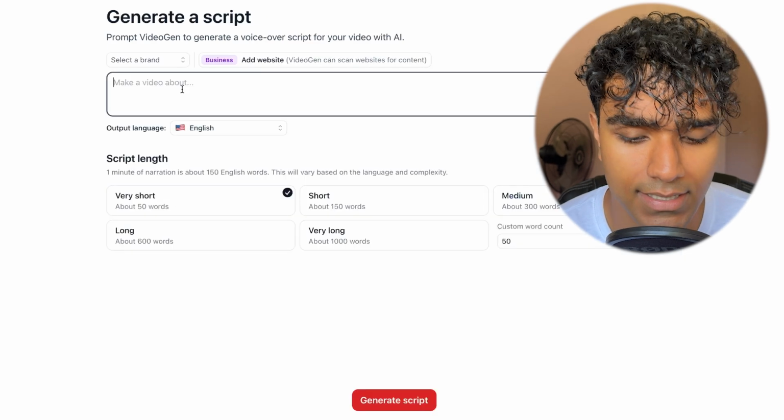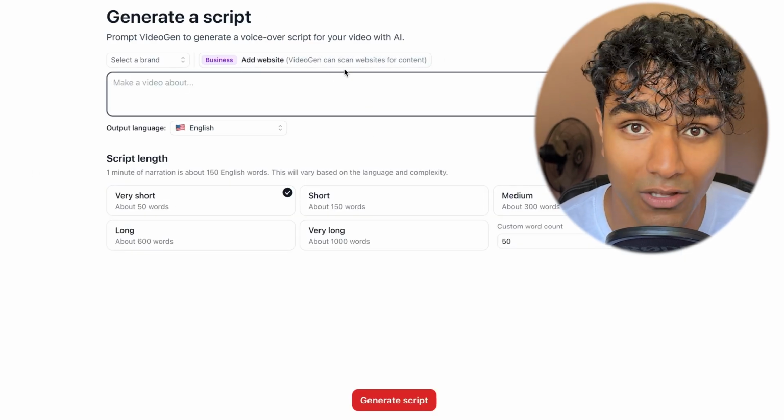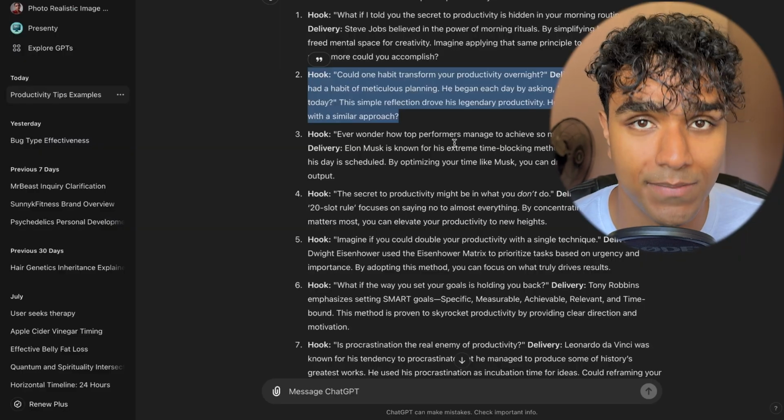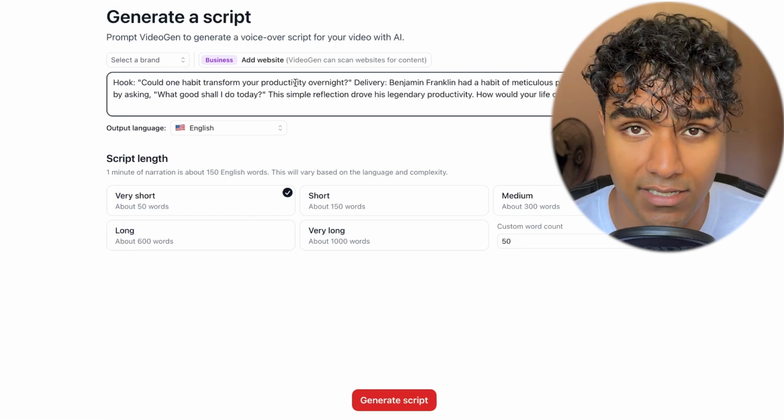You can click a blank template, and then in this generate a script box, you want to paste in one of those scripts you just generated. So you can go back to ChatGPT and grab one of those scripts you just generated, copy it over to Videogen, and paste it into this first screen.